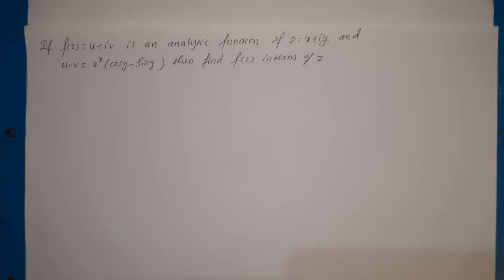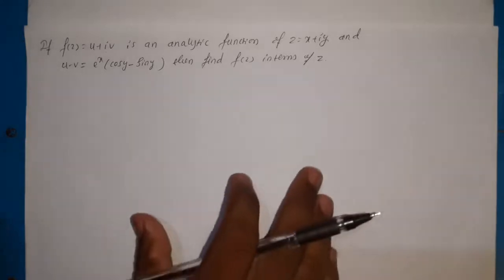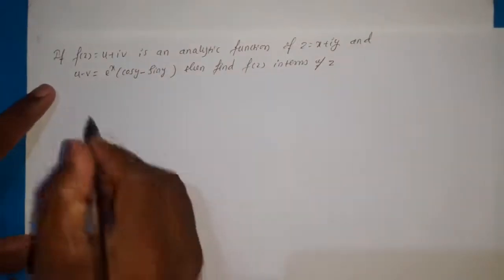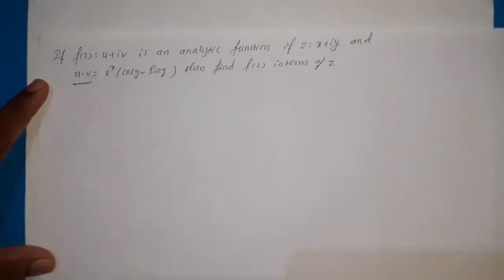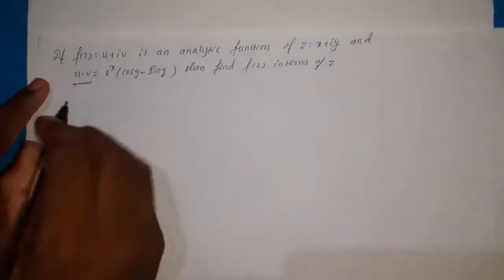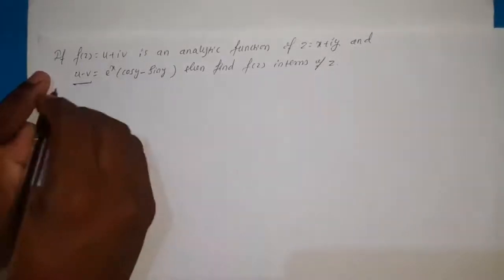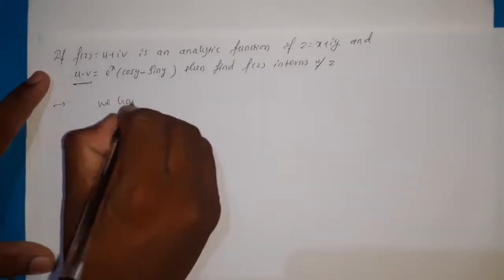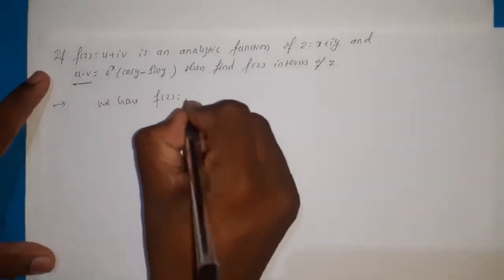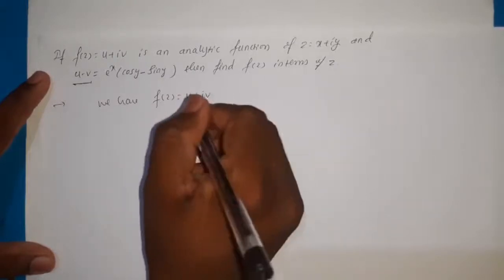So here f(z) is the analytic function which is of the form u + iv. So here u - v is given. By using this u - v, we need to find f(z), and this is an important example. So here we have f(z) = u + iv.